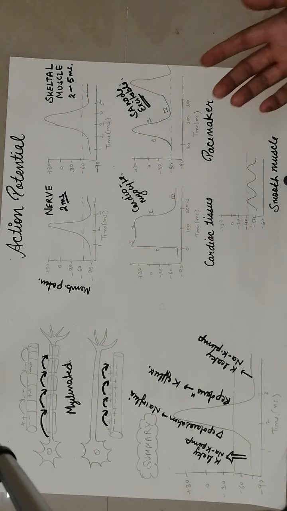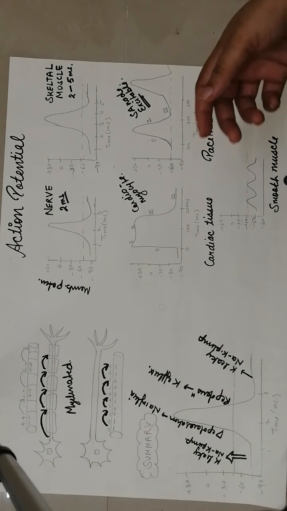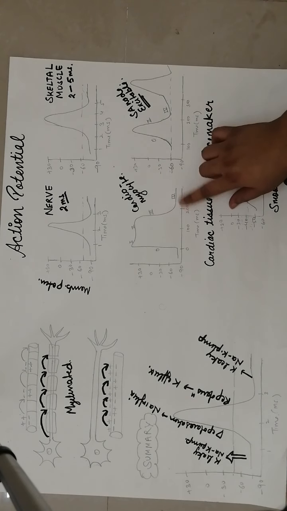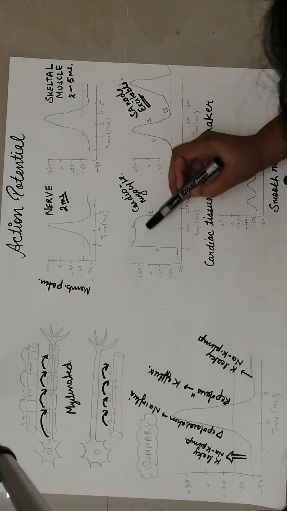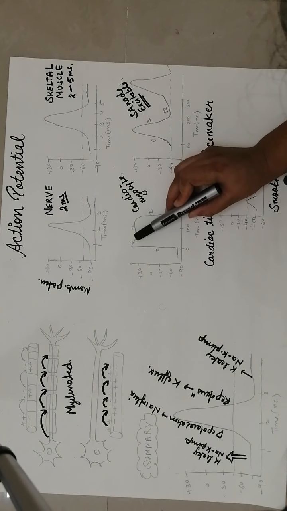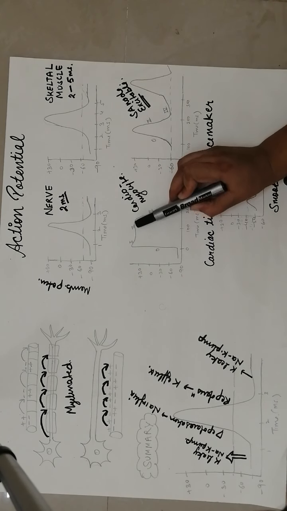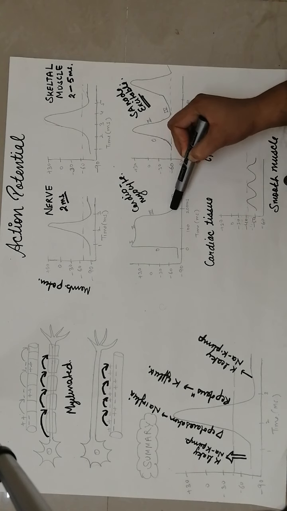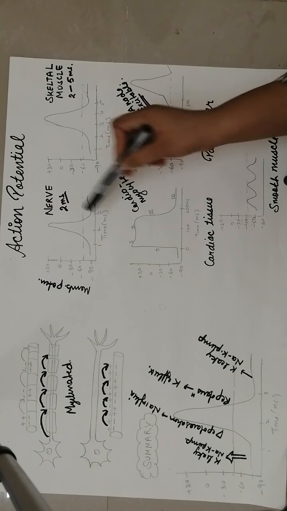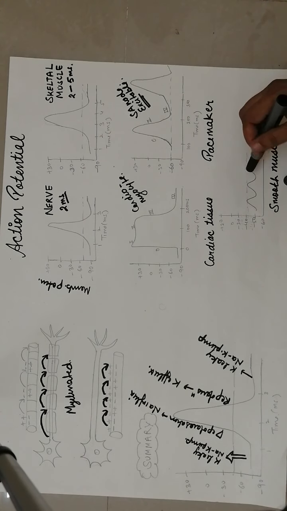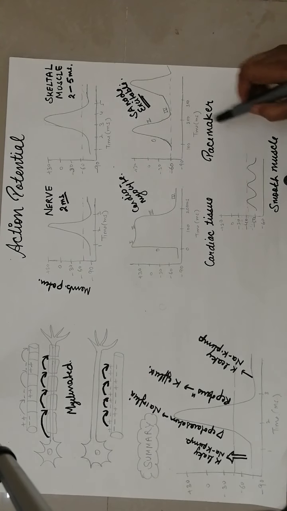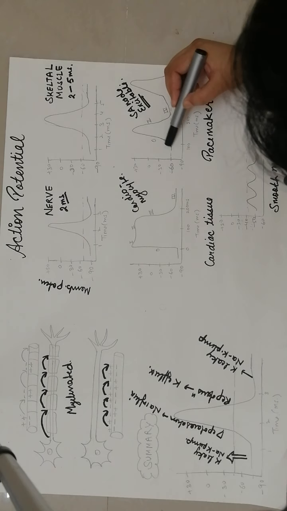You'll come to know when you see the cardiovascular system, then it will be very clear to you. But I want to just show you a bit of the difference. Because of that, calcium and potassium cancel each other. That's why it's a plateau. And then potassium efflux occurs again and repolarization, as in both of these tissues, nerve and skeletal muscle. But what happens in the SA node is that there is phase 0.